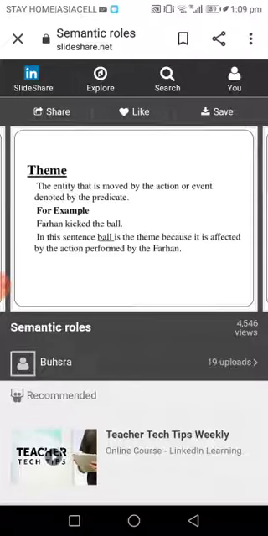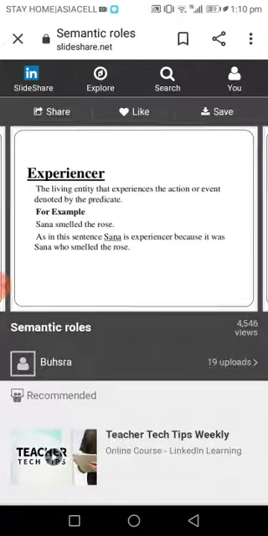Furthermore, the theme is the same as the patient. If we take, Farhan kicked the ball, here the ball is the theme or the patient. It's affected by the action performed by Farhan.